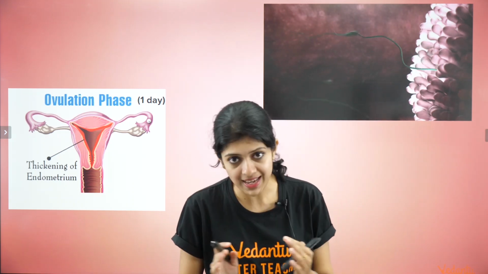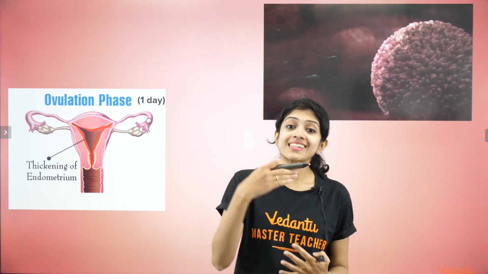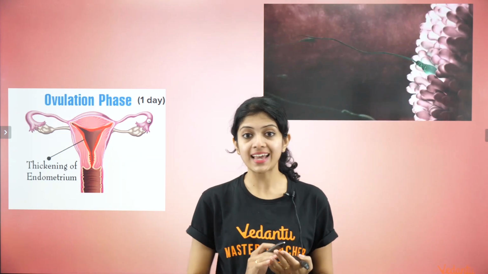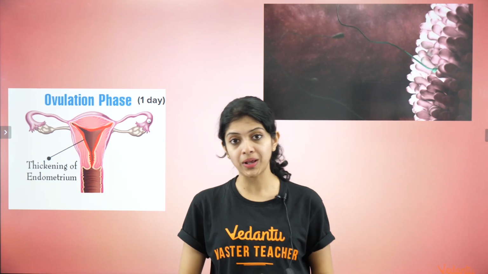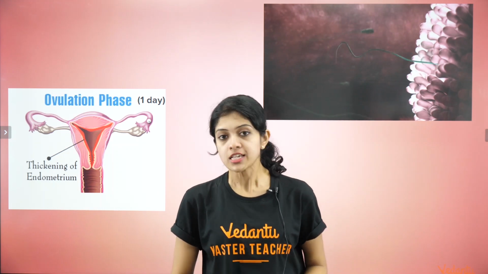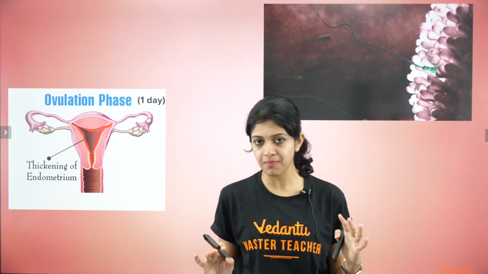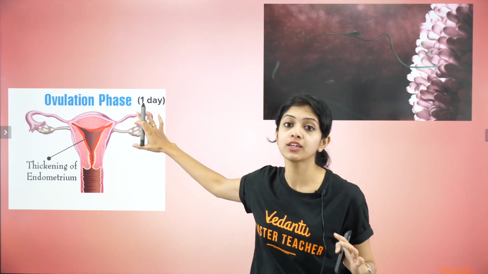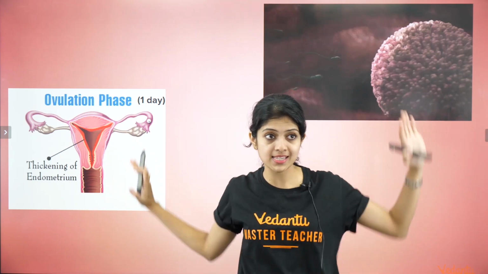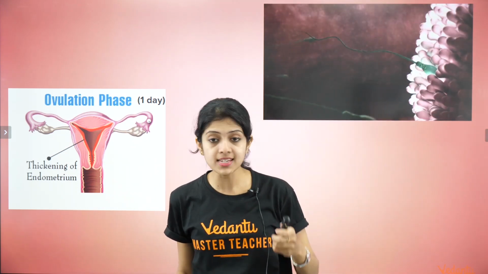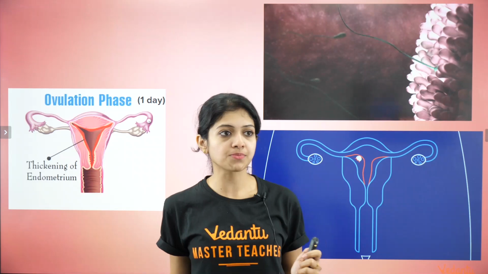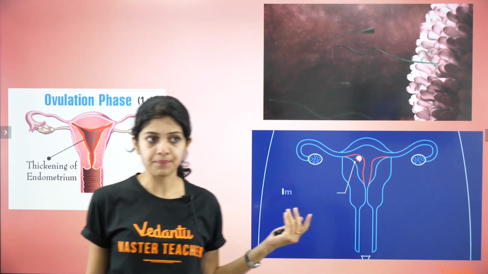So in today's session, the stages which follow fertilization are what we will be discussing. Right, children? So for now, forget about everything else. Just keep in mind the egg is here in the oviduct. The sperm has met the egg as you see here. And what next? After the zygote has been formed, what next?